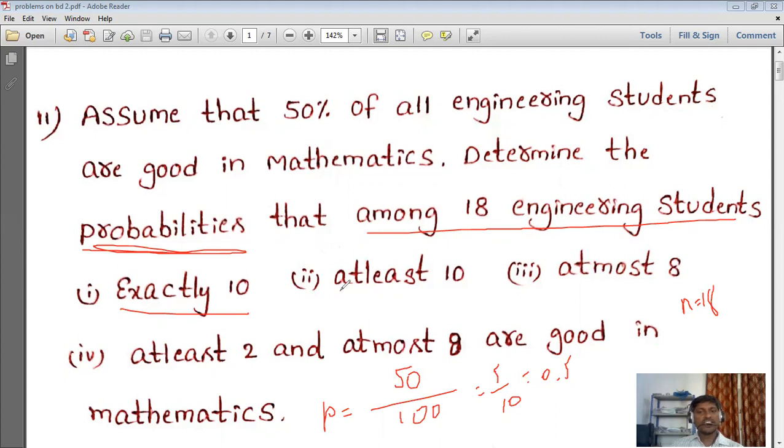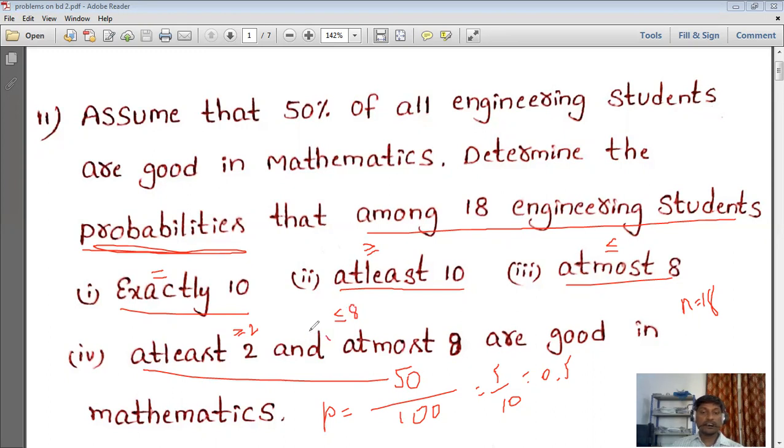In the same way, at least 10, at most 8, at least 2, and at most 8 are good in maths. So exactly is nothing but equal to. So we have to know the symbolic notations. At least is nothing but greater than or equal to. And at most is nothing but less than or equal to. At least 2 is greater than or equal to 2, and at most 8 is less than or equal to 8, right?